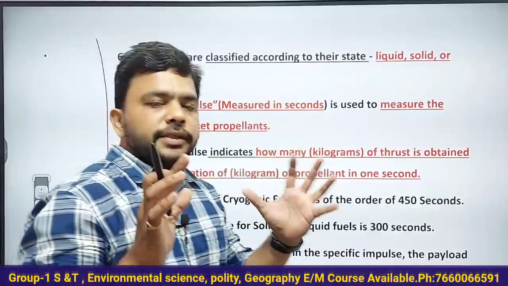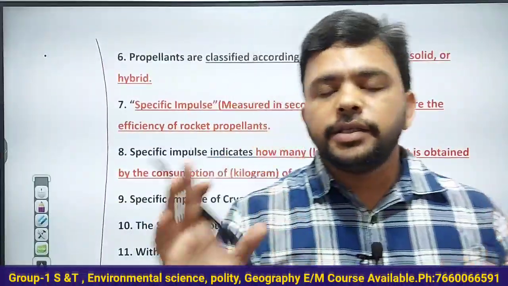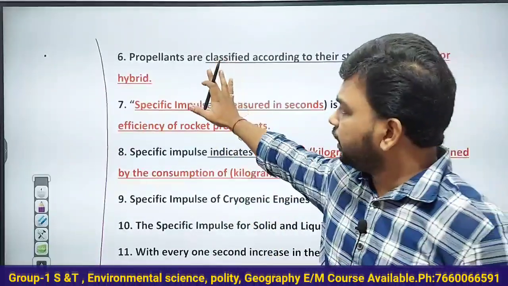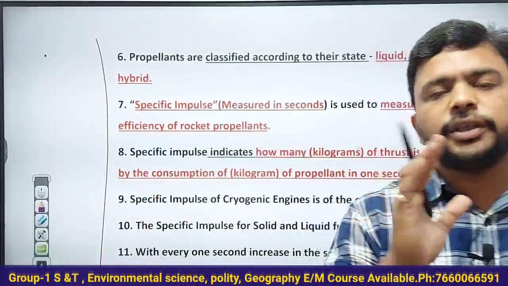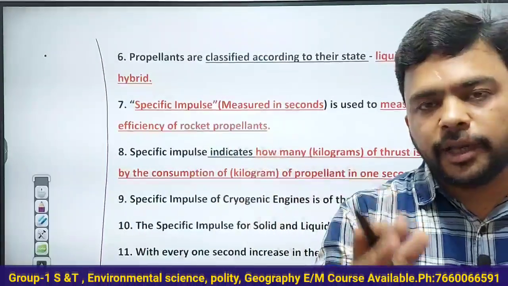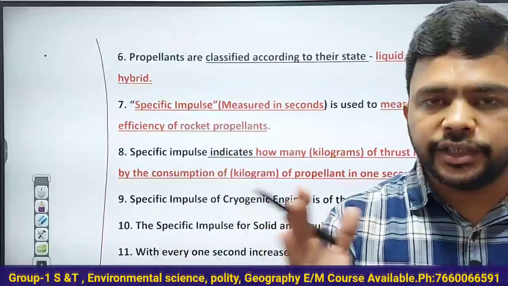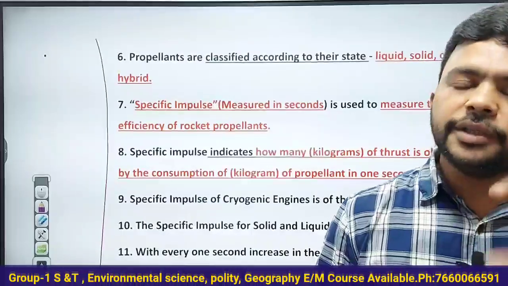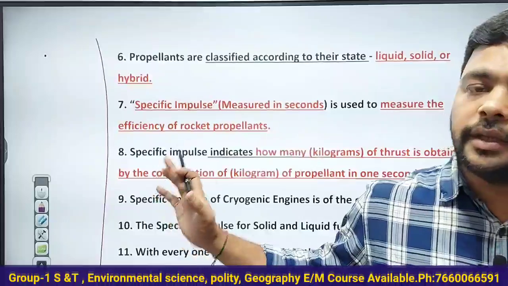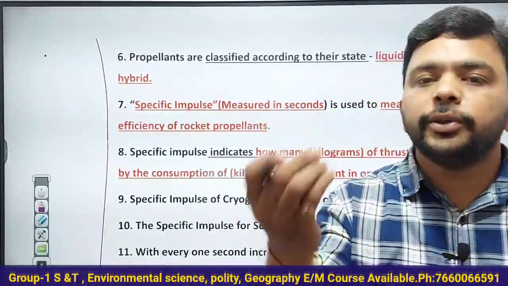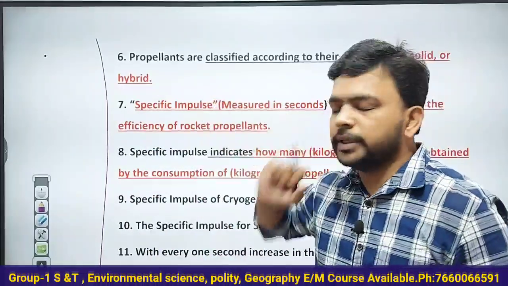In the mains exam paper, you have to write these things. At least you have to write that there are 3 types of propellants used in launch vehicles: solid, liquid, hybrid. For example, hybrid is the cryogenic engines in India. The efficiency of the fuels used in launch vehicles is measured using a unit called specific impulse.